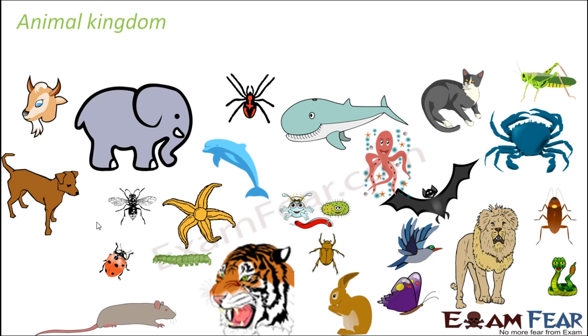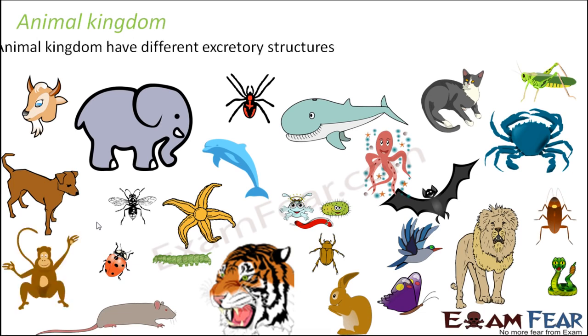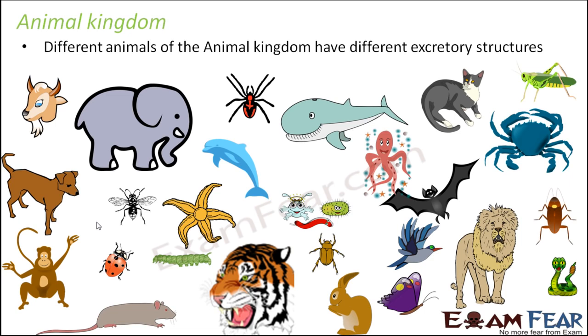That is quite impossible. Even though they are all animals, their body structure and everything is so different that the excretory system also has to be different in all of them. That is why we say that different animals of the animal kingdom have different excretory structures. Some of them have highly specialized organs, for example kidneys, for the purpose of excretion, whereas there are some other animals where excretion takes place simply through their body surface, so they do not have any specialized organs. So it actually differs from one phylum to another phylum.